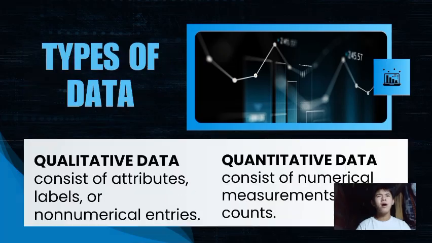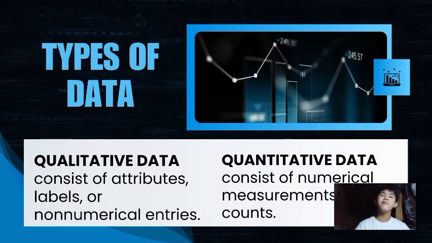So there are types of data, the qualitative and quantitative. Qualitative data consists of attributes, labels, or non-numerical entries. An example of that is the name. That is an example of qualitative data. And in the context of research, qualitative data refers to those works or theses that don't involve tabulating but express findings in descriptive ways such as in the RRL, and you often encountered it during your earlier years, especially during senior high school.